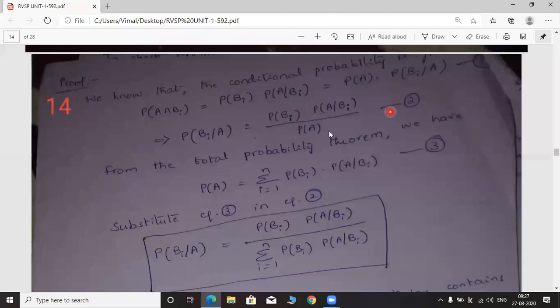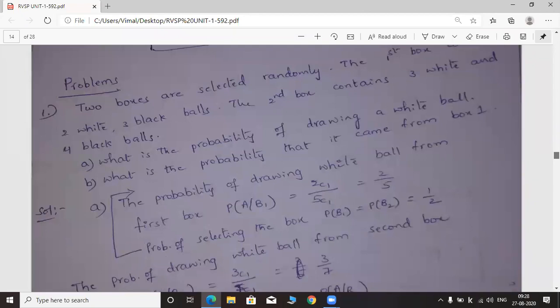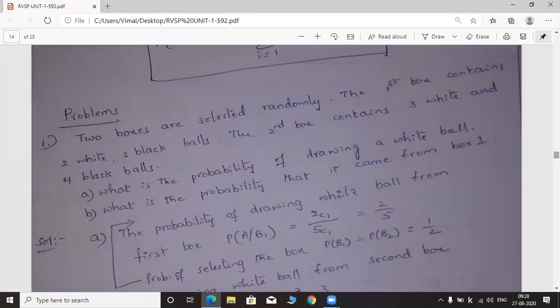According to the total probability theorem, this denominator P of A can be written like this. Let this be equation number 3. After substituting equation 3 in equation 2, you will get this formula. This is the statement of Bayes theorem. We have proved it already. Okay. This is the statement of Bayes theorem. We have proved it now. Now we are going to solve the problems based on total probability theorem and Bayes theorem.